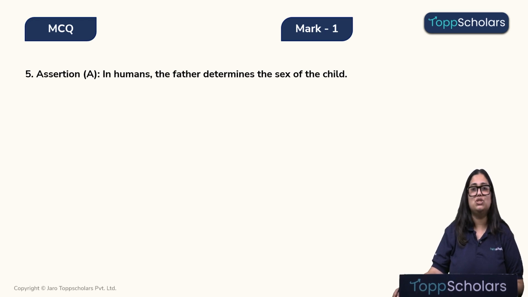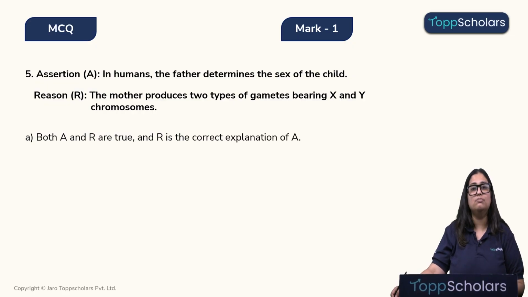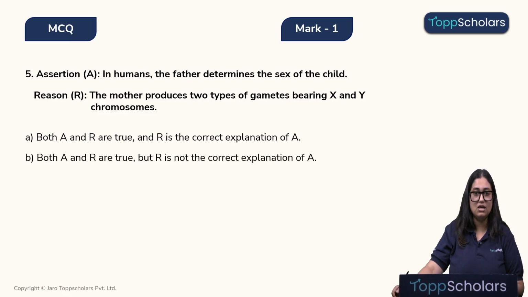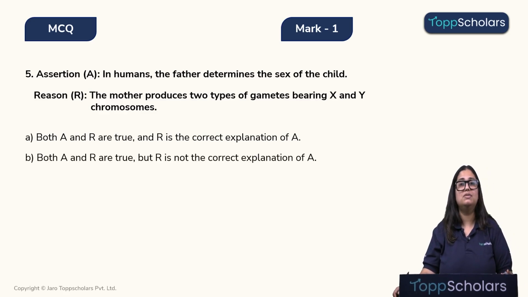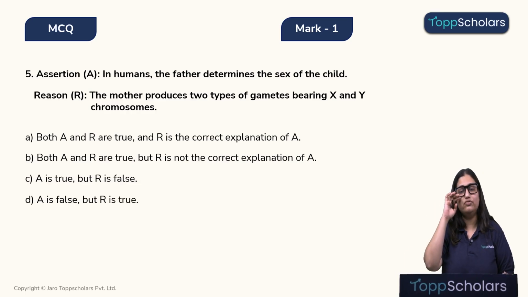Now let's look at the next question. Assertion: in humans the father determines the sex of the child. Reason: the mother produces two types of gamete bearing X and Y chromosomes. Option A, both assertion and reason are true and reason is the correct explanation of assertion. Option B, both assertion and reason are true but reason is not the correct explanation of assertion. Option C, assertion is true but reason is false. And option D, assertion is false but reason is true.